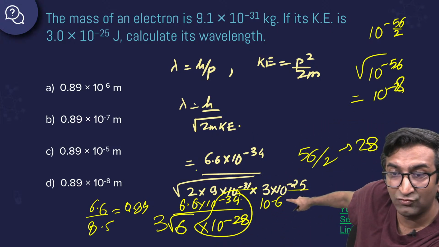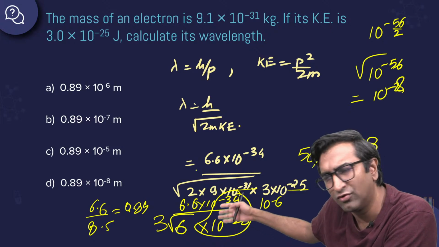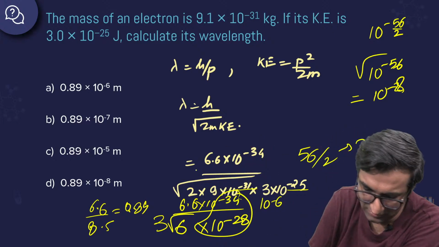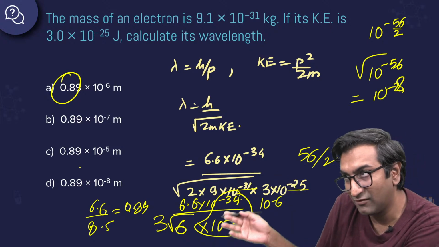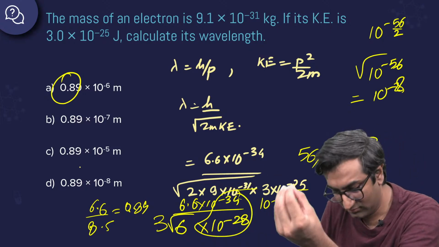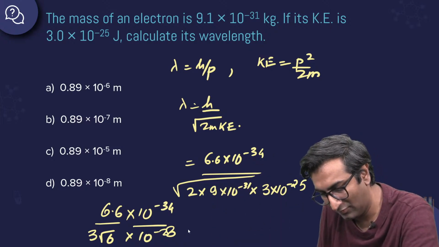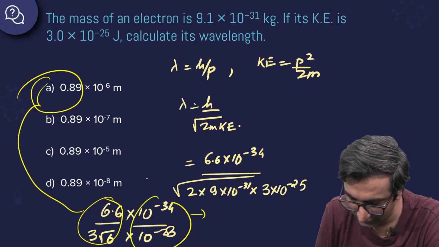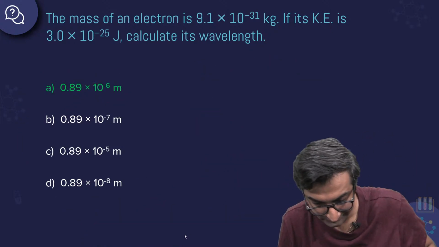See, 10 power minus 6 you get, only and only if you understand that this is 6.6 into 3 into root 6. What is root 6? Root 4 is 2, root 9 is 3, so between that it will be 2.5. Whatever it may be, the number is 0.89 only. So it doesn't matter. Something by a number that is bigger than that something is going to be lower than 1. Okay? If this seems fast, put it on a piece of paper, it will make sense. Anyway, this gives you 0.89 and this gives you 10 power minus 6, which gives you A as the answer. Good job, Maithili. Good job on figuring it out quickly.